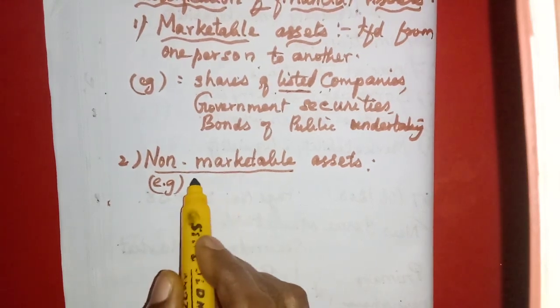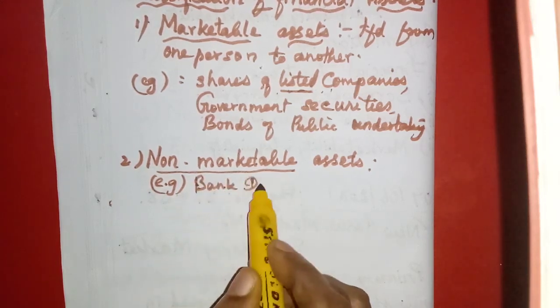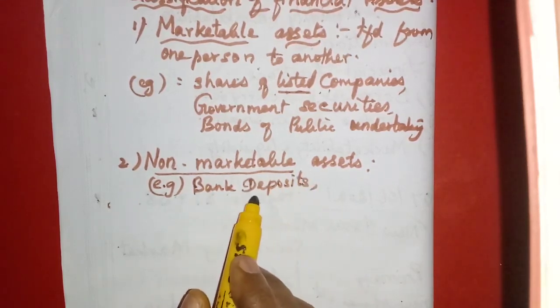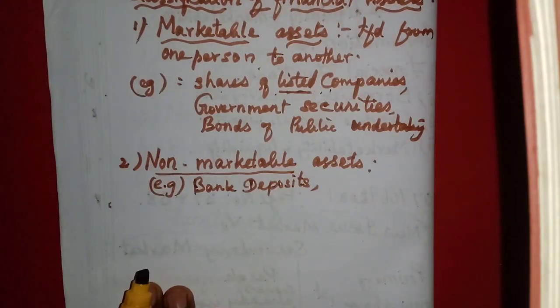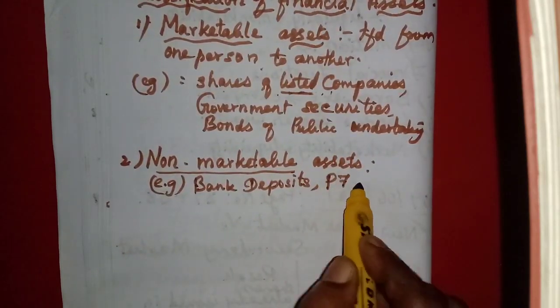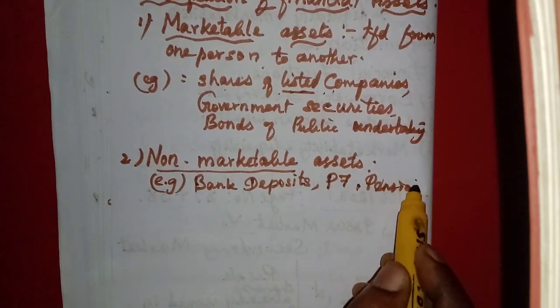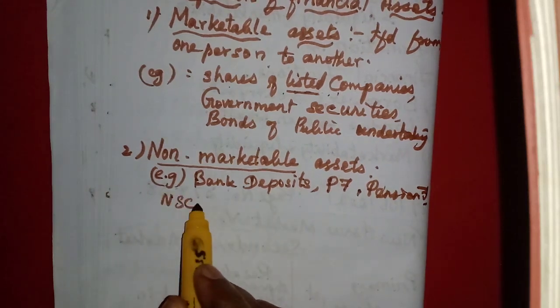For example, bank deposits. Now we deposit some amount as a fixed deposit. This one we cannot transfer, but a cheque can be transferred from one person to another. The bank deposit of a person cannot be transferred. Then the PF amount, provident fund, then pension fund, then the national savings certificate.